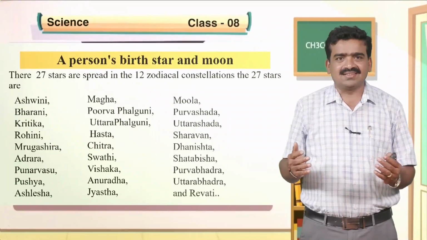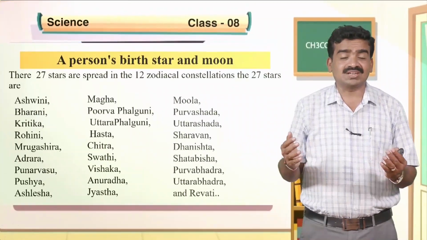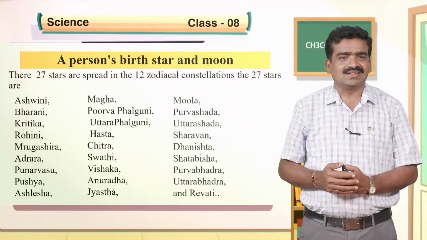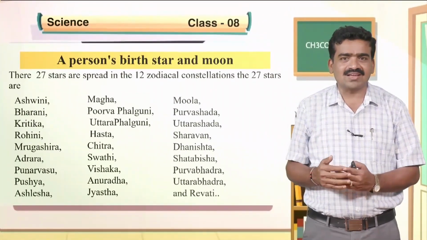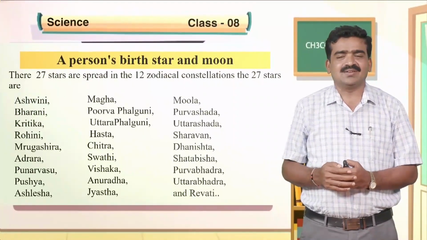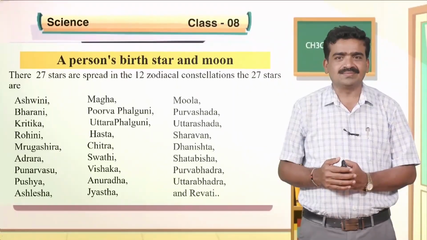My dears, the interesting fact is that a person's birth star is associated with the moon. There are 27 stars spread across 12 zodiacal constellations. They become the background for the movement of the moon.